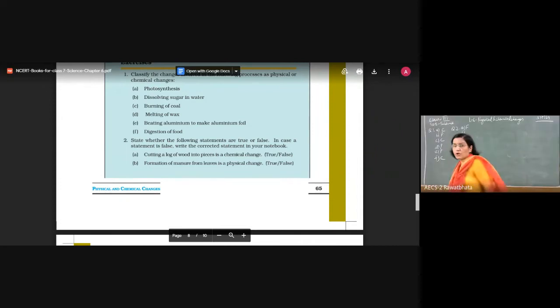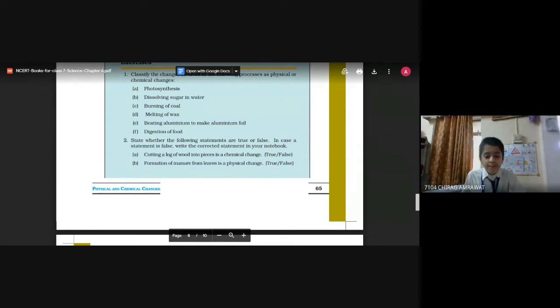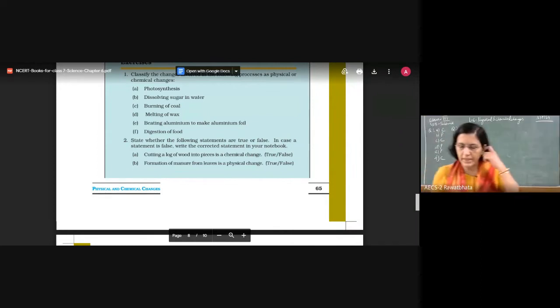Yes, it is false. Say tomorrow if I say cutting a big piece of aluminium wire into small aluminium wires is a chemical change, then it is wrong, because it is a physical change as only shape and size change. Cutting and tearing are all physical changes.